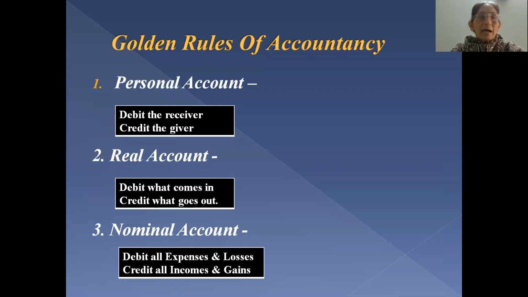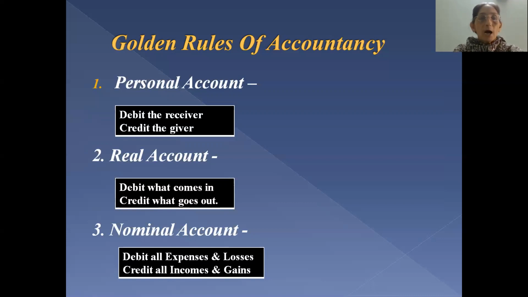Always we say that business is also a receiving of benefit as well as it is also a giving of benefit. So benefit is received by the business as well as benefit is given by the business. So two accounts are always involved in any of the transaction of the business. Minimum two accounts. There can be more than two accounts, but minimum two accounts are always involved. And one account of that is given a debit and the other account is given a credit. And for that, we say that these are the three main golden rules of accountancy.